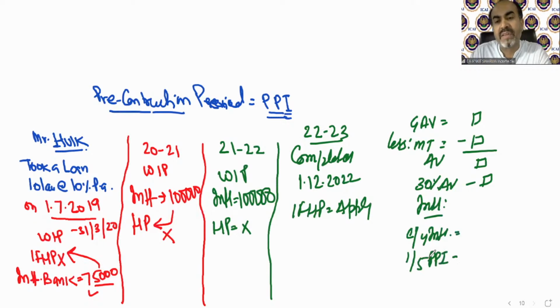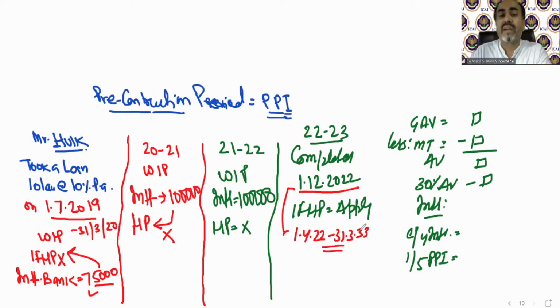Now a very interesting thing is coming in this interest provision. What is the interesting thing? Now listen carefully. In the year in which the house is completed, the whole year interest, if the loan has not been paid, the whole year interest, even though the house is completed on 1st December 2022, that means from 1st April 2022 to 31st March 2023.